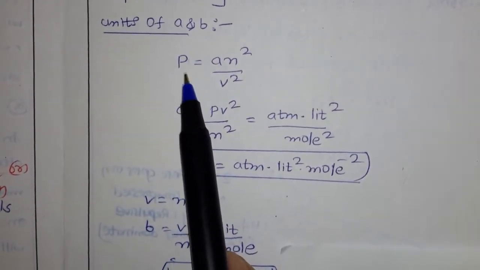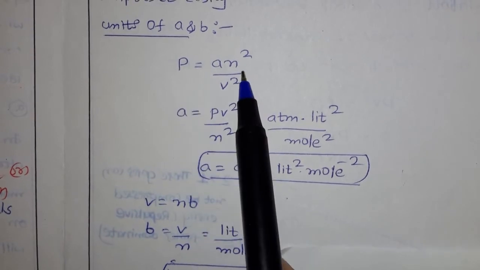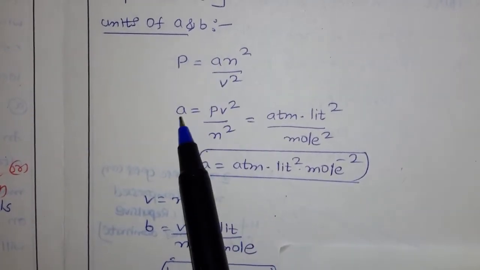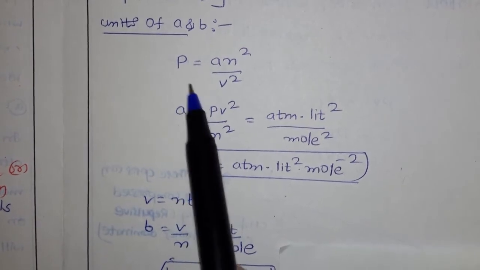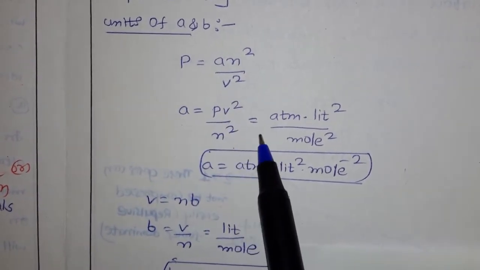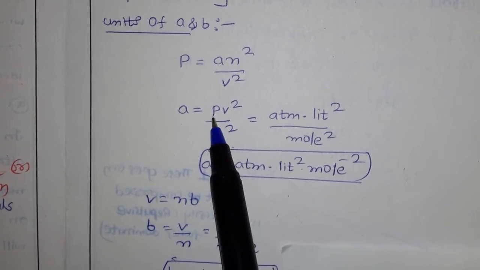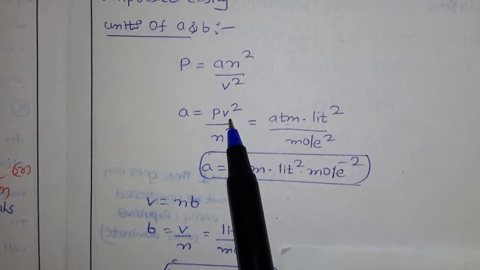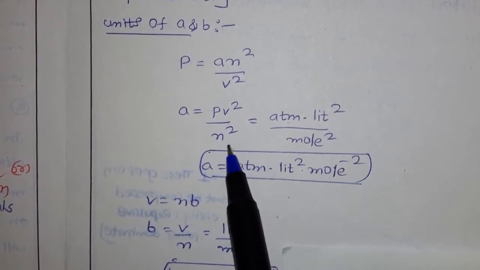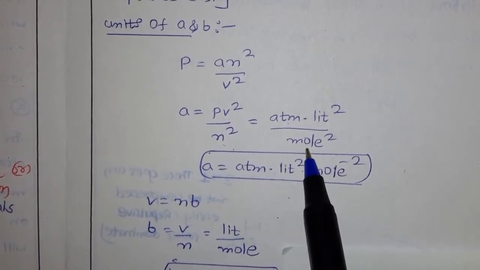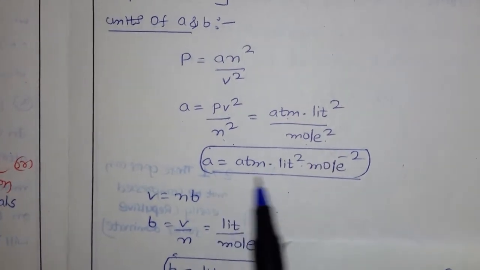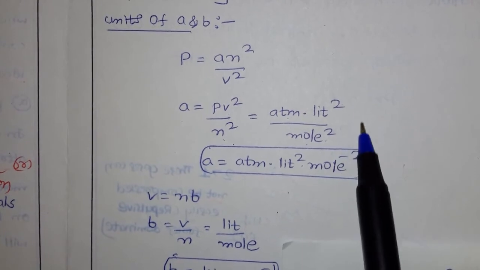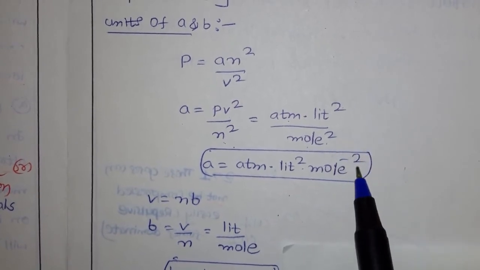Here we added the pressure correction, P equal to a n square by V square. Now we need a, so simply go for the rearrangement: a equal to P V square by n square. The units of pressure are atm, for volume we take liter, and V square gives liter square, divided by n square, so mole square. So the units of a are atm liter square mole minus 2. Why? Because if it goes from the denominator to the numerator, you get the minus 2.